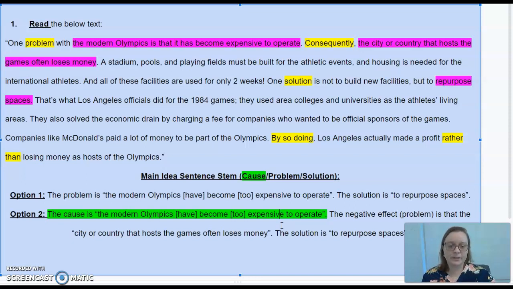Okay. So what is the solution? We see that here. It tells us pretty plainly, one solution is not to build new facilities, but to repurpose spaces. Okay, and I said exactly that. The solution is to repurpose spaces, and I did that on the second one as well. It's the same solution. The solution is to repurpose spaces.